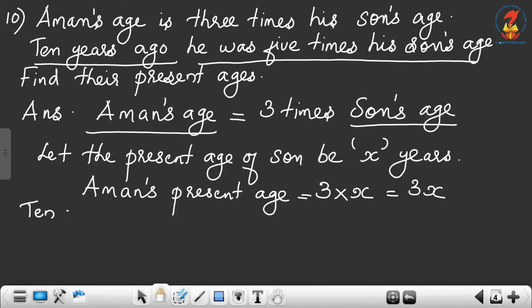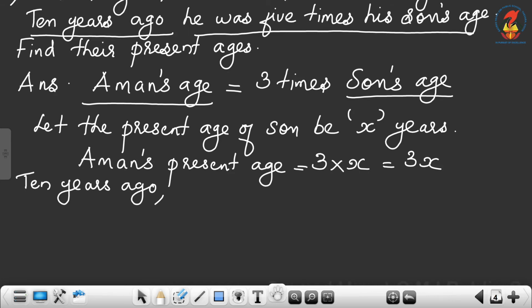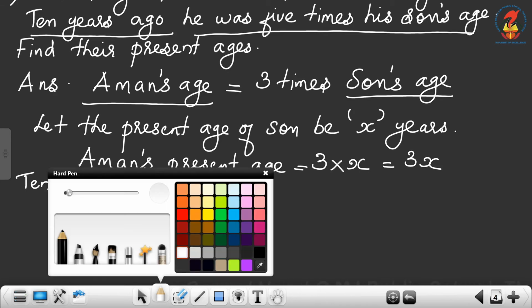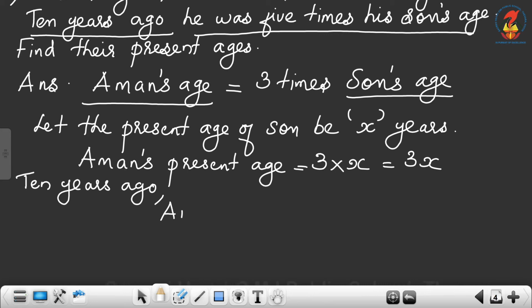Then 10 years ago, Aman's age is equal to the present age of Aman, which is 3x. 10 years ago means we want to look backward. Therefore, 3x minus 10. 10 years ago, Aman's age was 3x minus 10.